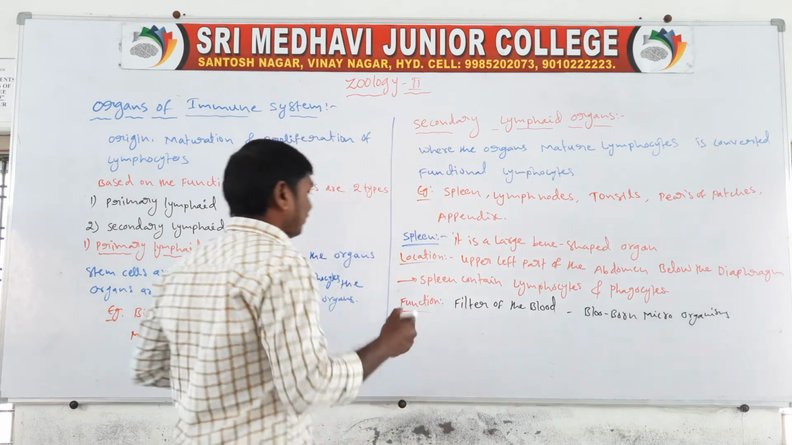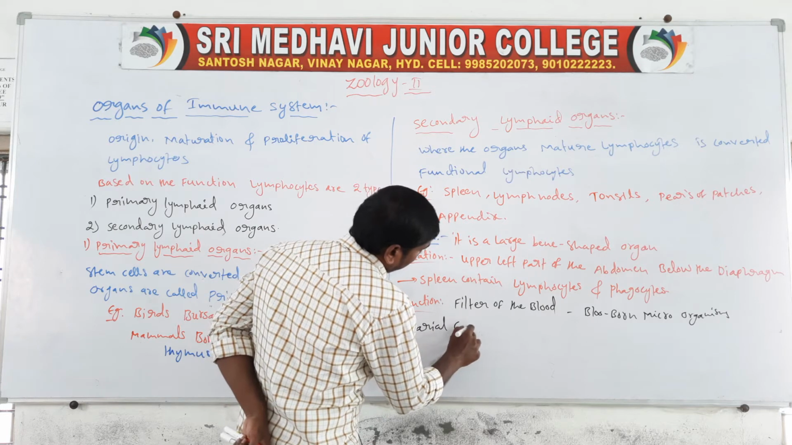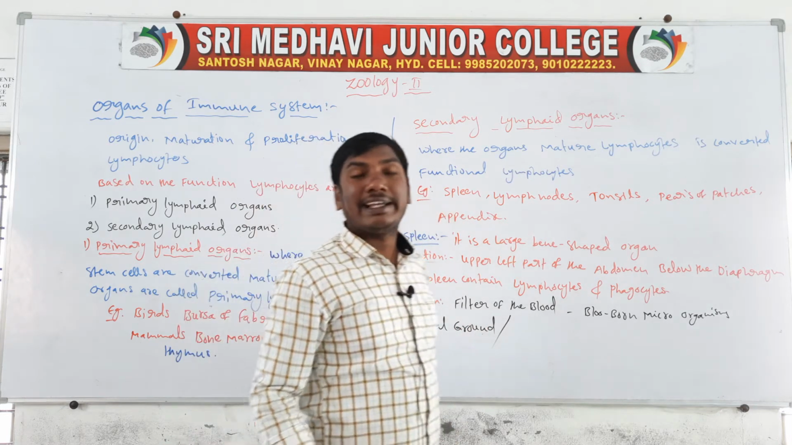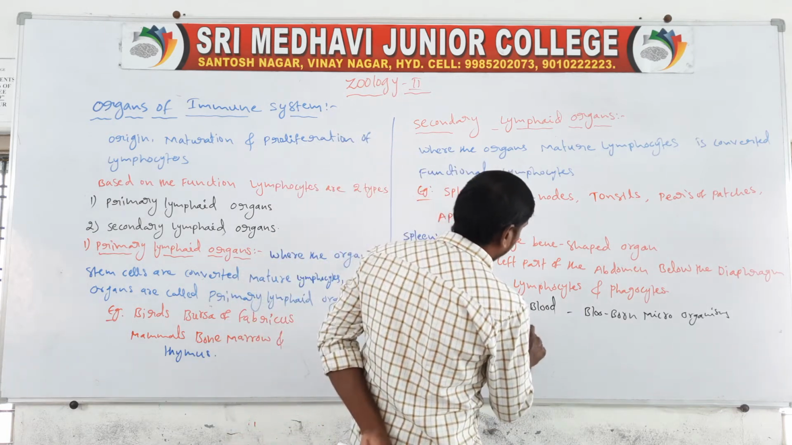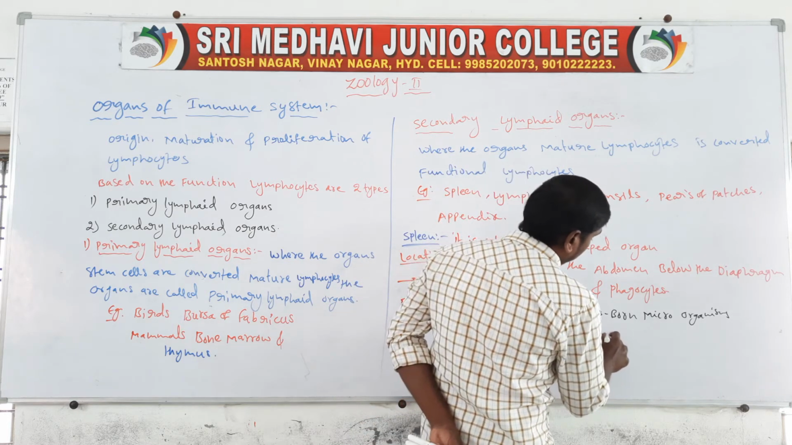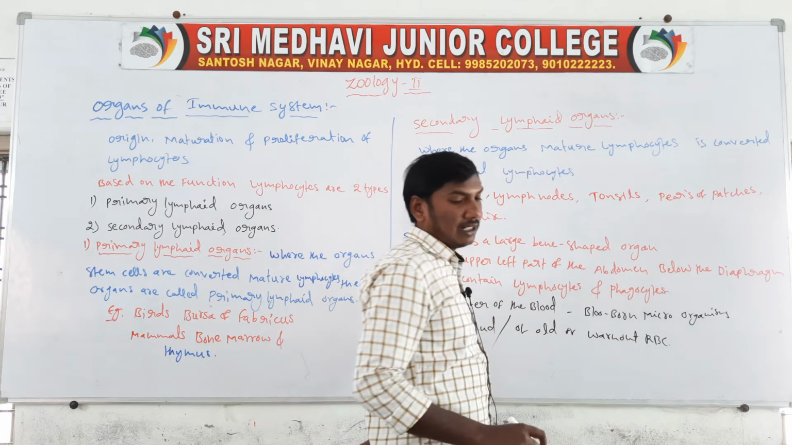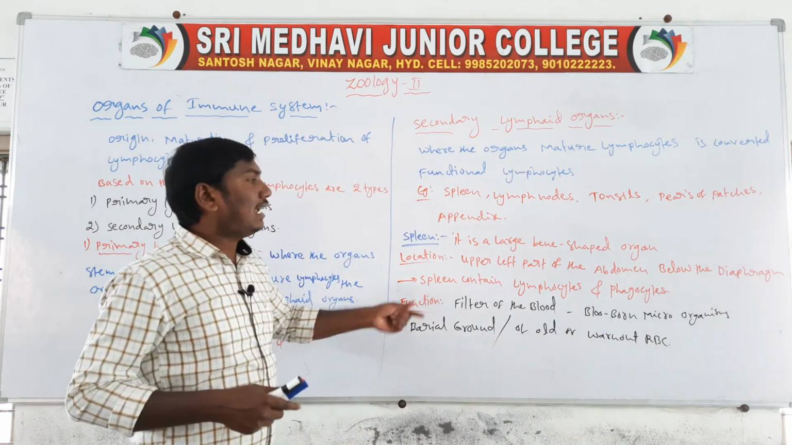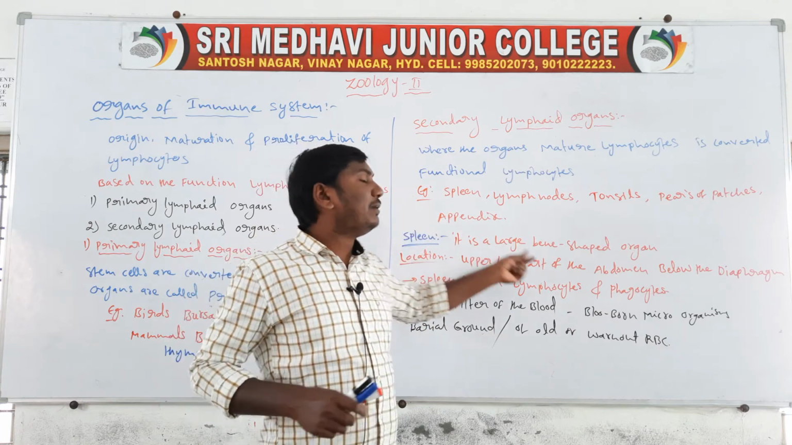Burial ground or graveyard of the old or worn out RBC. Once revised: the spleen is a large lymphoid organ. The shape is a bean shaped organ.